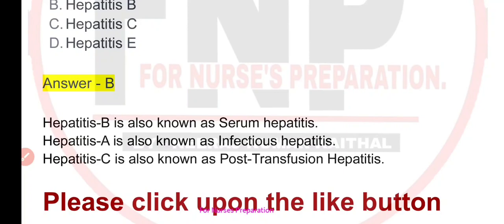Hepatitis B, also known as serum hepatitis, whereas hepatitis A is also known as infectious hepatitis. Hepatitis C is also known as post-transfusion hepatitis.